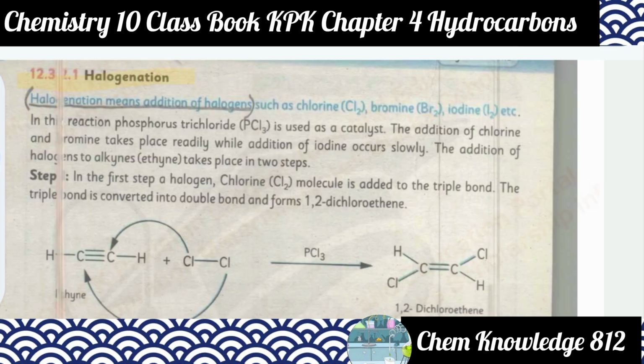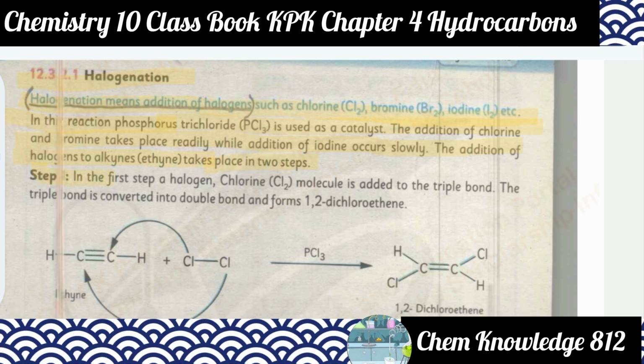Halogenation. Halogenation means addition of halogens such as chlorine, bromine and iodine. In the reaction, phosphorus trichloride is used as a catalyst. The addition of chlorine and bromine takes place readily, whereas addition of iodine occurs slowly. The addition of halogens to alkynes takes place in two steps.